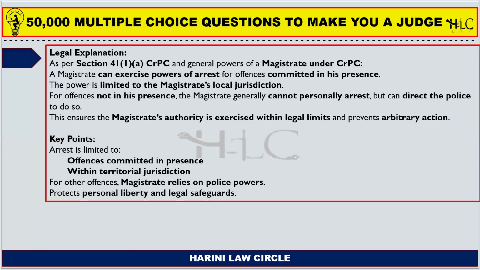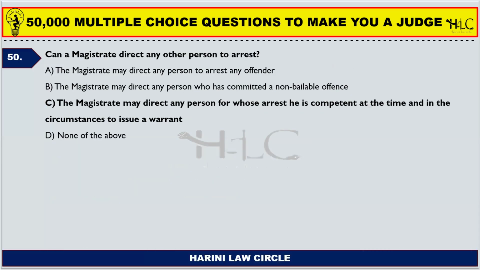For offences not in his presence, the magistrate generally cannot personally arrest, but can direct the police to do so. This ensures the magistrate's authority is exercised within the legal limits and prevents arbitrary actions by the magistrate.